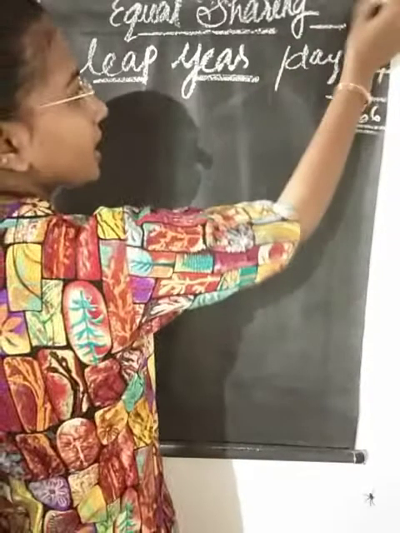We also know how many days are in a week. Yes, there are 7 days in a week, from Sunday to Saturday.